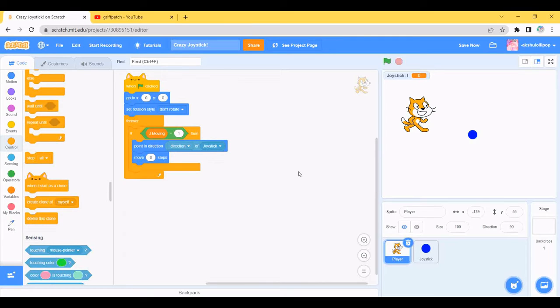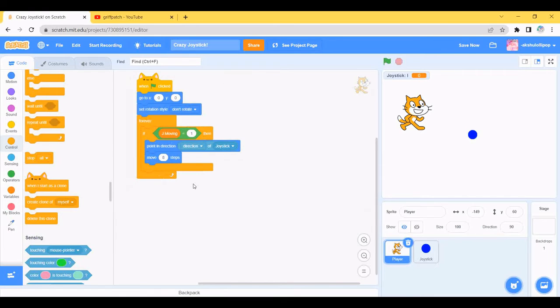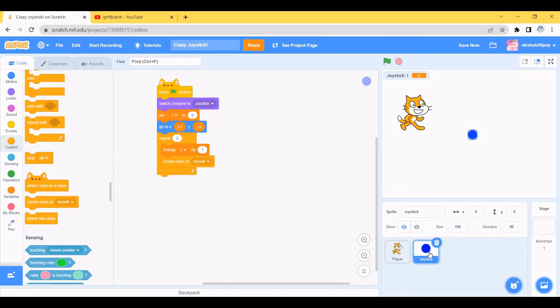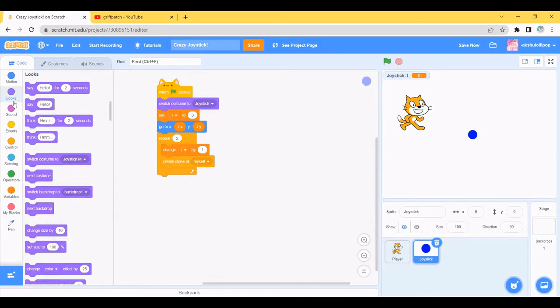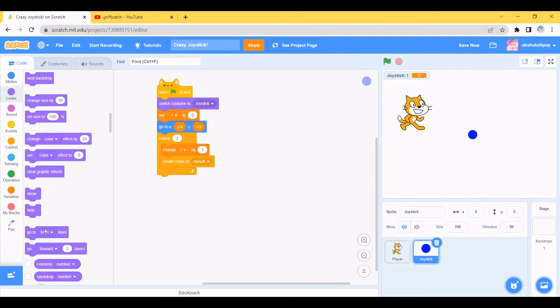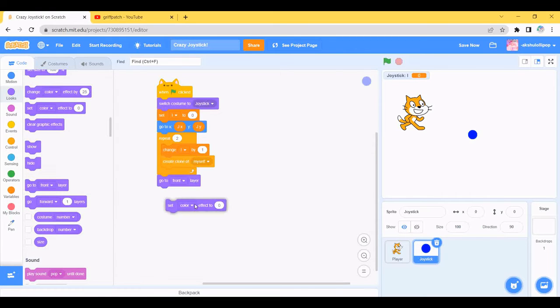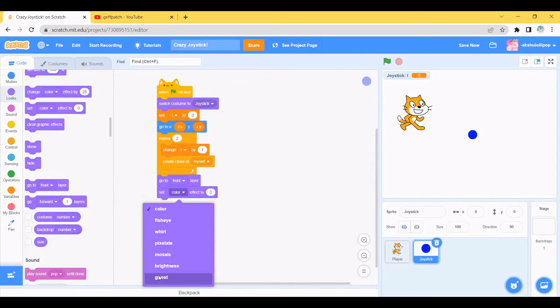It creates a clone like this. If you have a cat player, it creates another cat player. So let's continue. For the joystick, let's go to the looks and drag the go to front layer block, and drag the set color effect to 0 block and keep it here. Let's change color to ghost effect. Ghost.